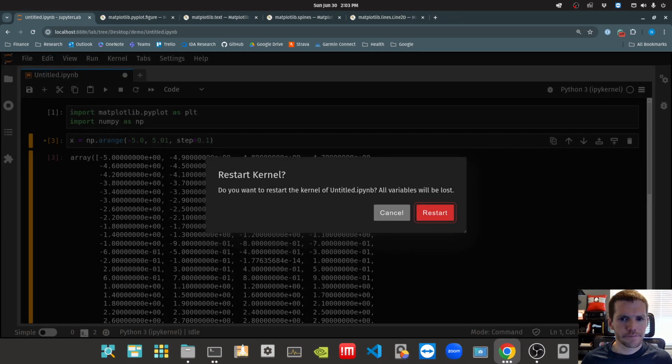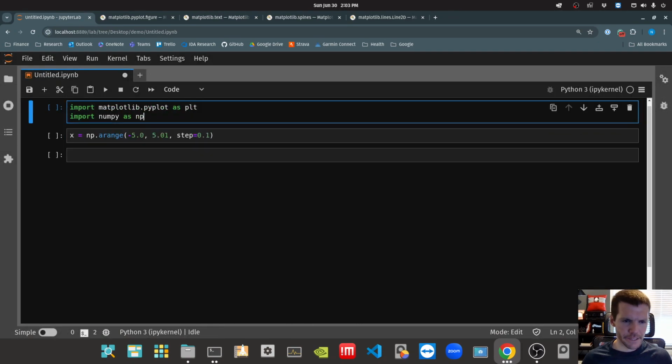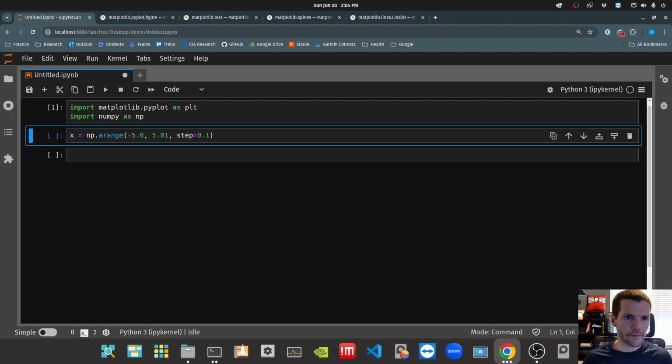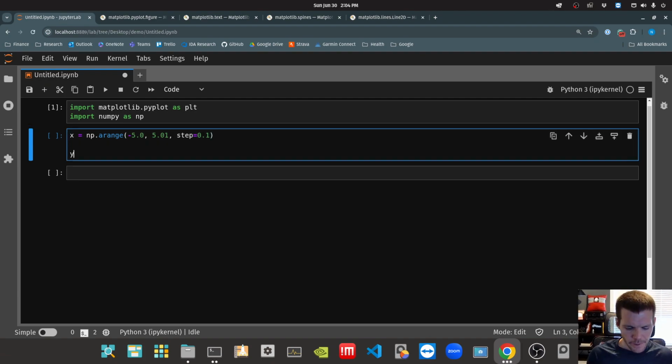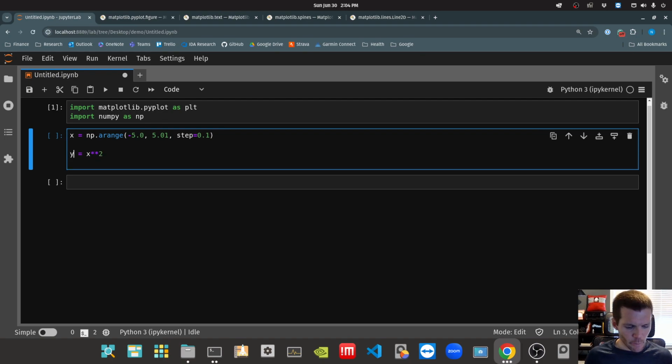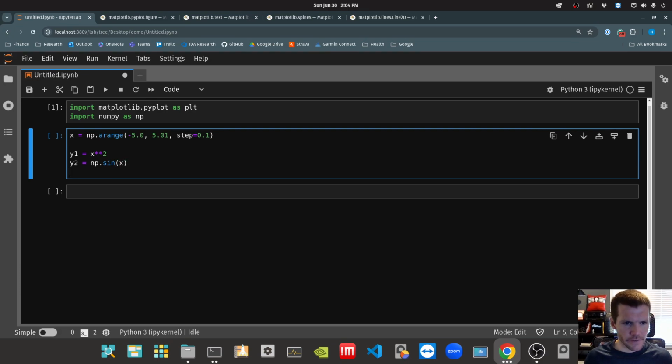All right, and let's generate some y values. I'm going to say y is going to be equal to x squared. Let's make that y1. I'm going to do a y2, which is going to be the sine of x for all of those x values.